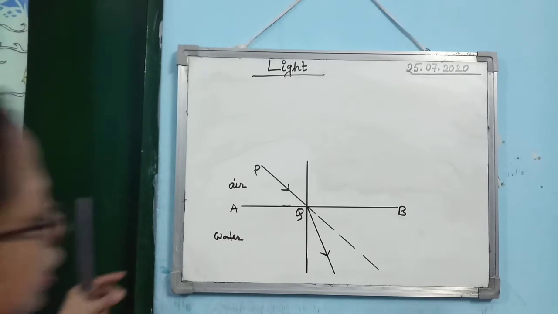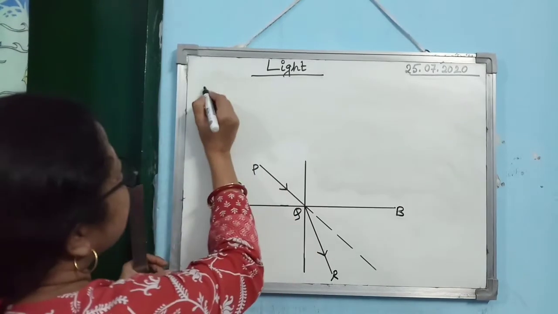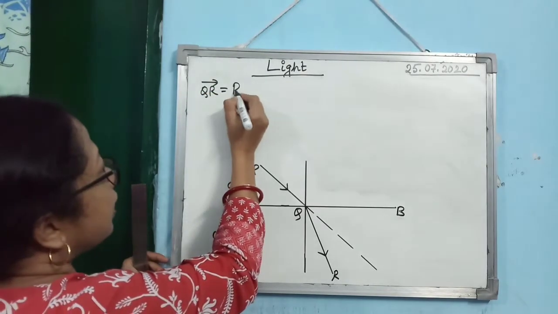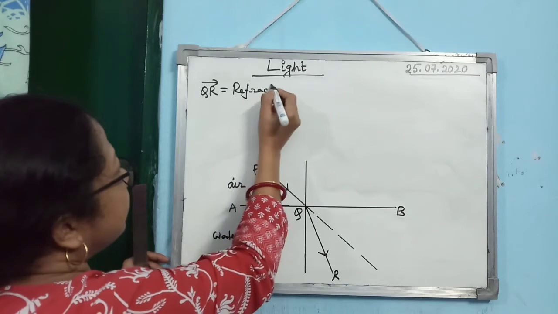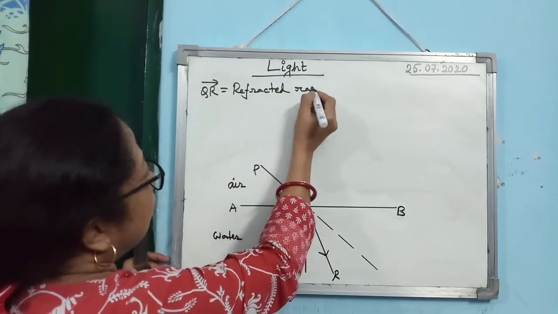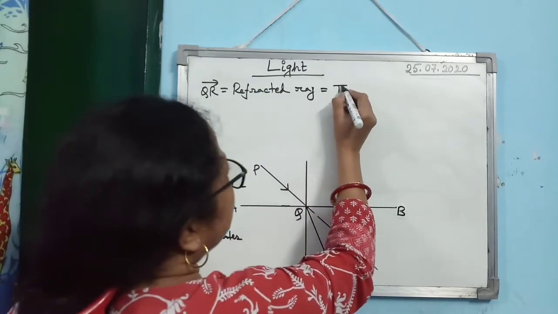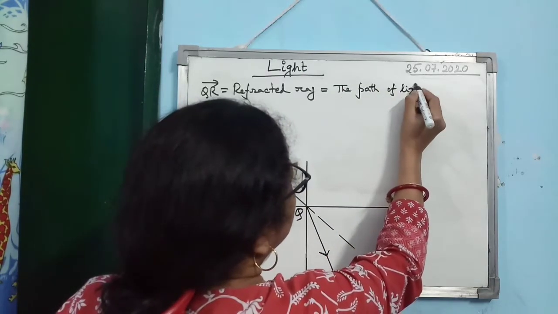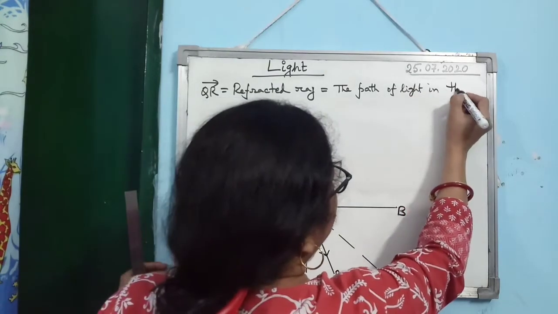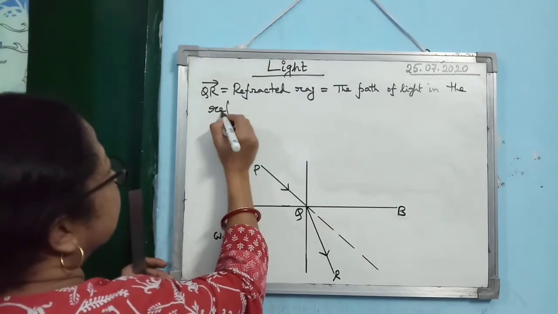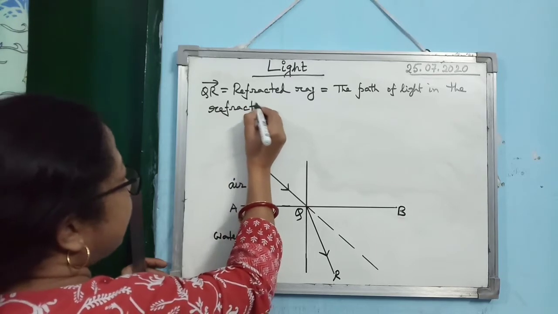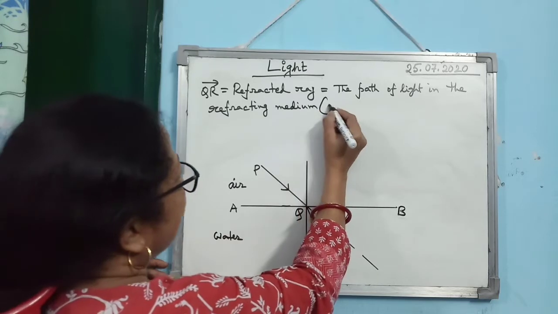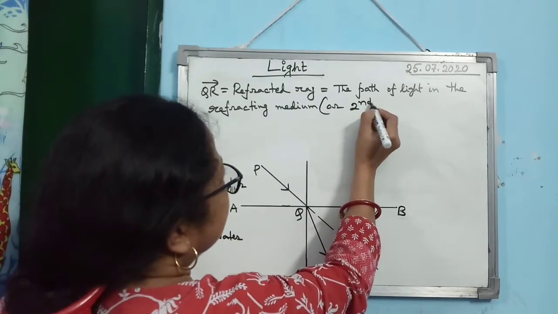Next is QR, Q to R, that's why the arrow is on QR. This is known as the refracted ray. So what is the refracted ray? The path of the light in the refracting medium, or second medium.